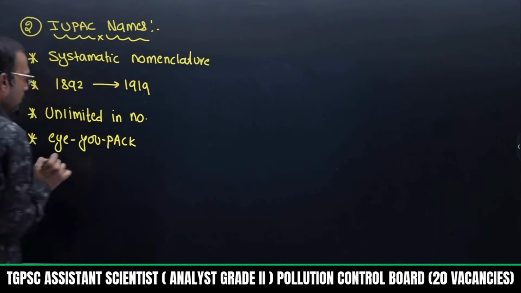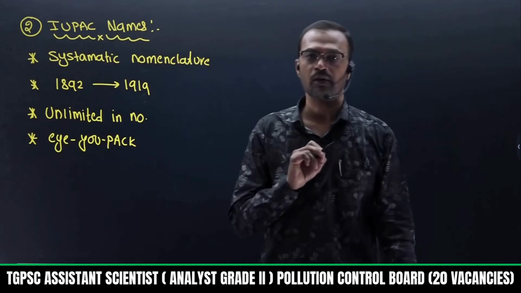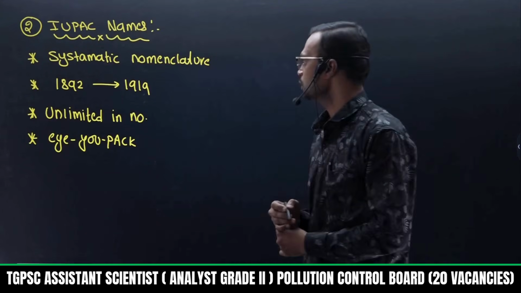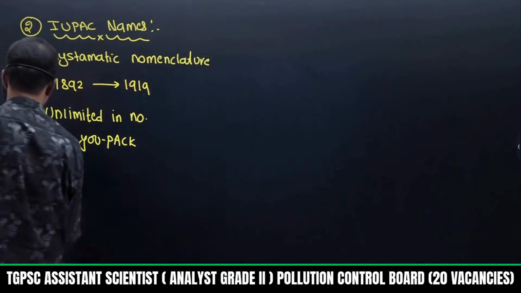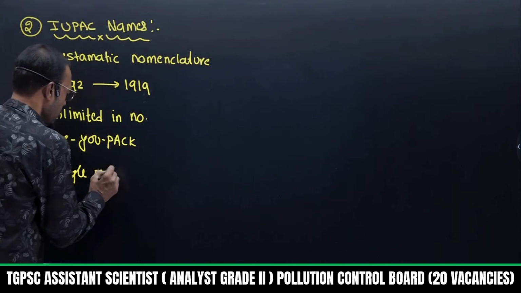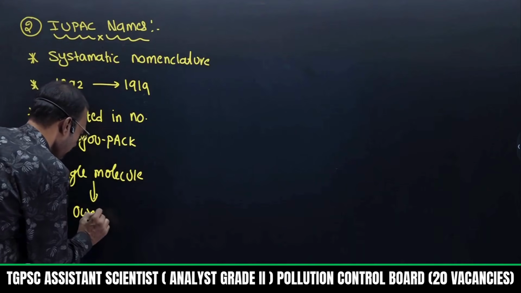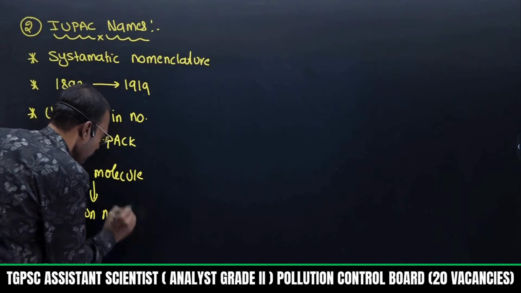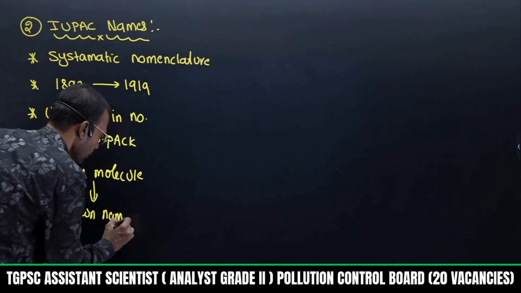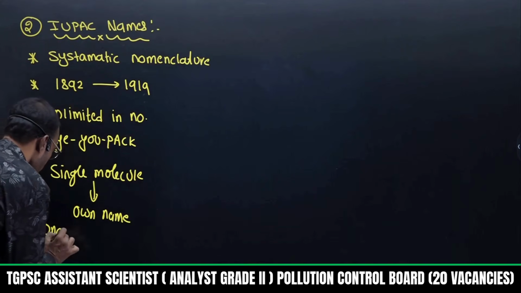Generally you need to say IUPAC nomenclature, and separate it with the words IUPAC name. Every single molecule has its own name, and that name cannot be repeated for any other molecule. That's why it is called a one word name. IUPAC is also called a one word name.